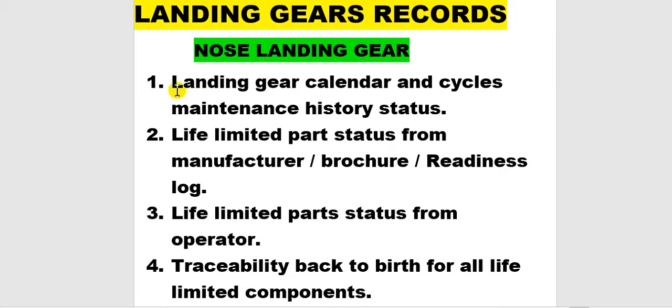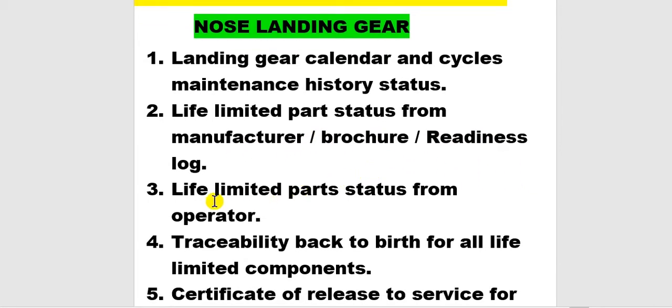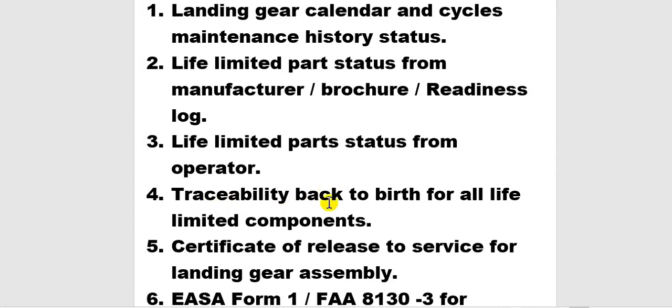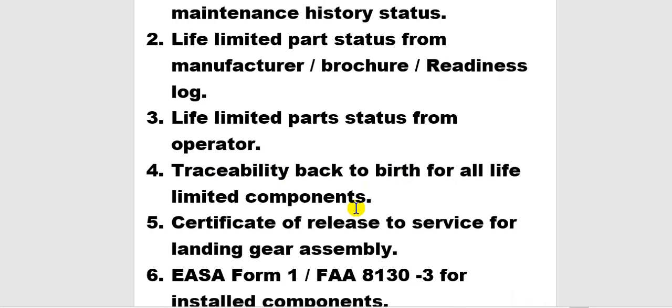Number 1, landing gear calendar and cycle maintenance history status. Life limited parts status from the manufacturer. This is from the beginning, from the manufacturer, or the readiness log for Boeing. Life limited parts status from the operator. This is the current status now. Traceability back to birth for all life limited components.